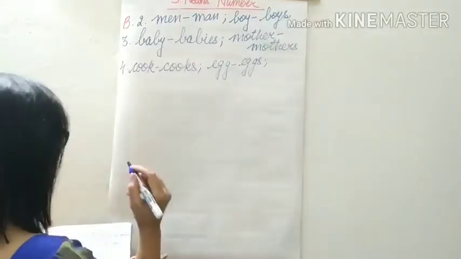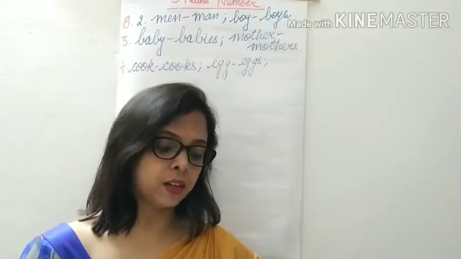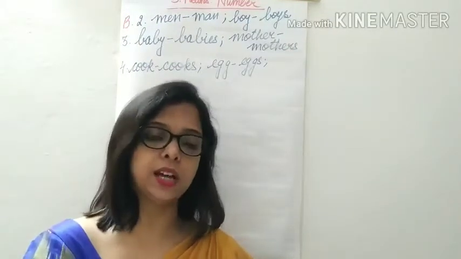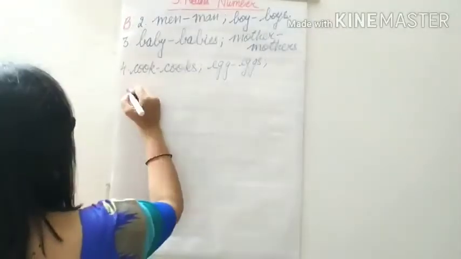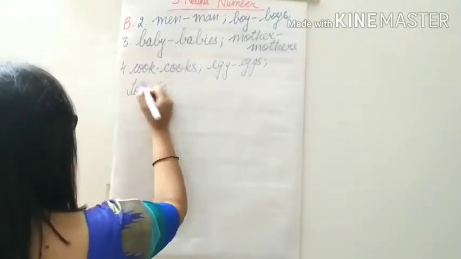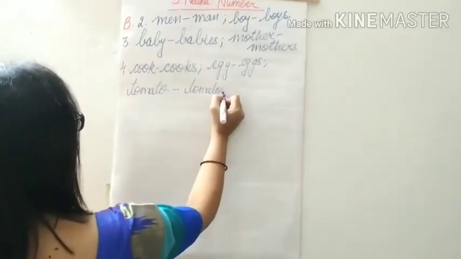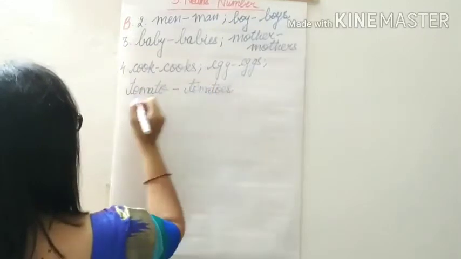And tomato, the words which end with O, most of the words, we add ES to it and make it plural. So tomato, we add ES. Tomatoes.